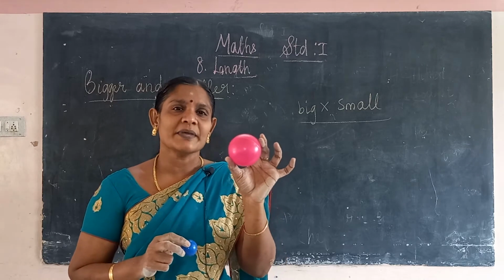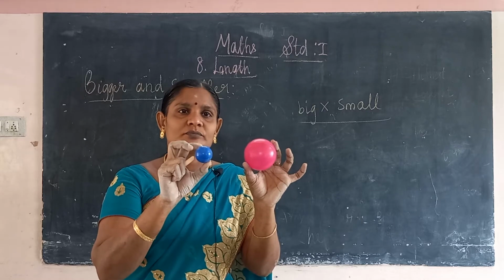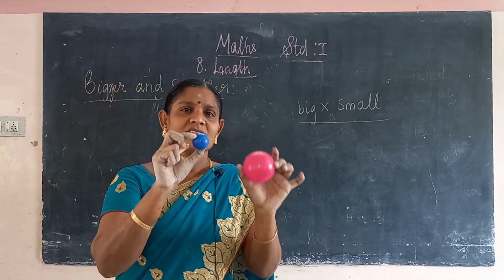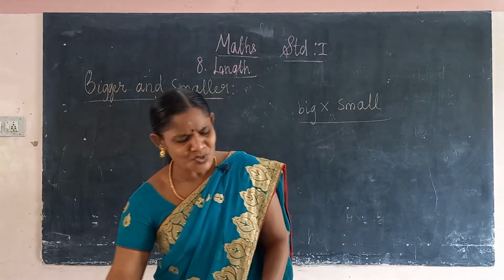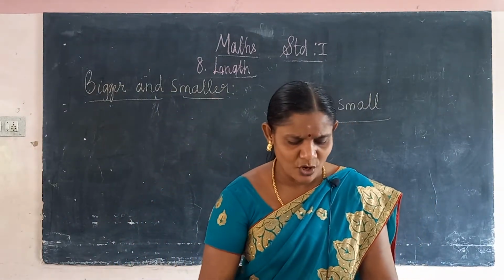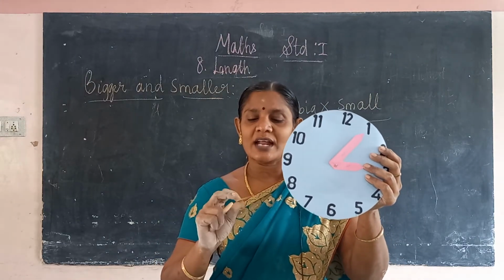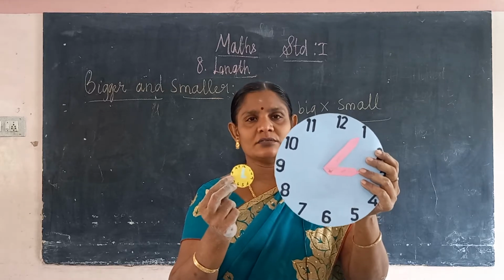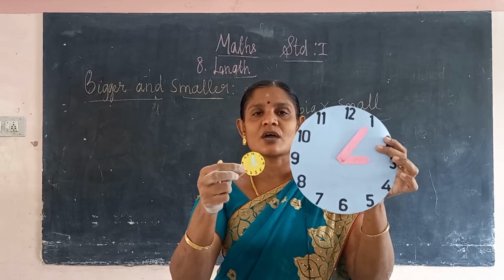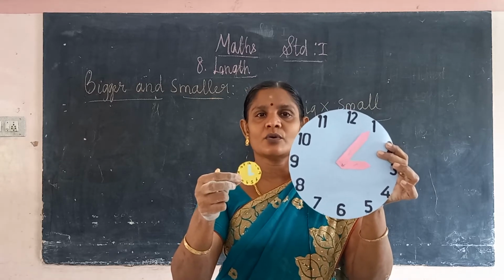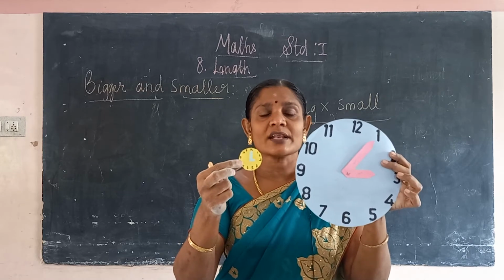This ball is big and this ball is very small. Okay, how is this? It is big. This is the very small ball. Okay, so in this picture you see two types of clock. This clock is a bigger clock and this clock is a smaller clock. Look, this one is very big, how is this? It is smaller. This clock is a smaller clock. Okay, so this is the bigger clock, this is the smaller clock.